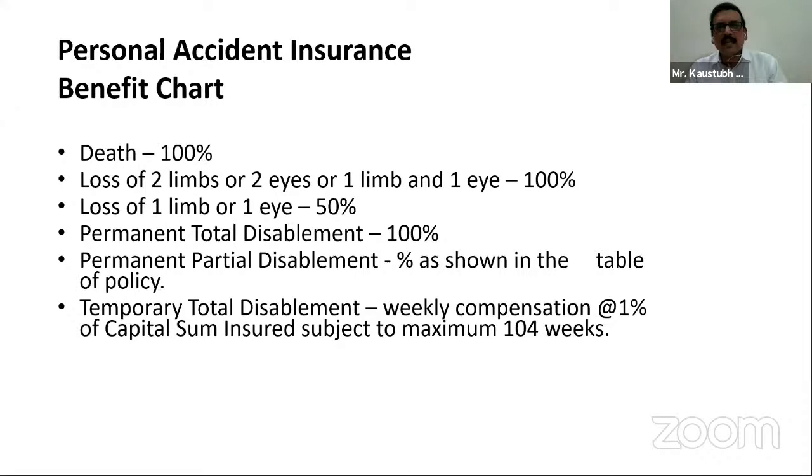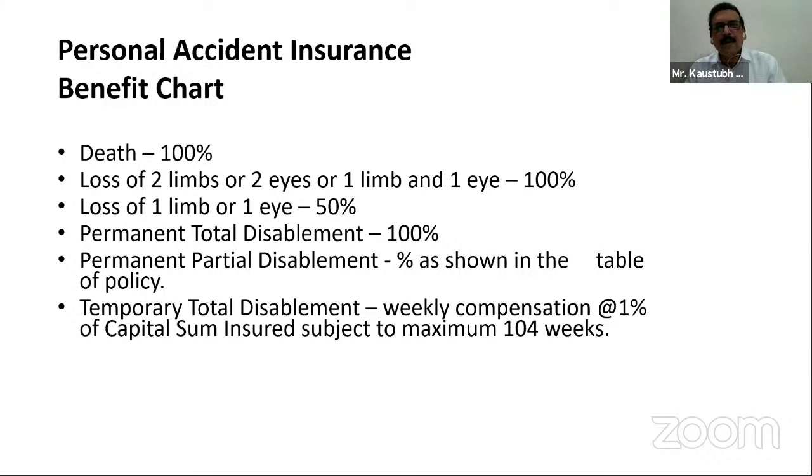So 10 lakh 40,000 would be his weekly compensation, but the sum insured is 10 lakhs. So definitely in that category, the 10 lakh amount is payable to the person.